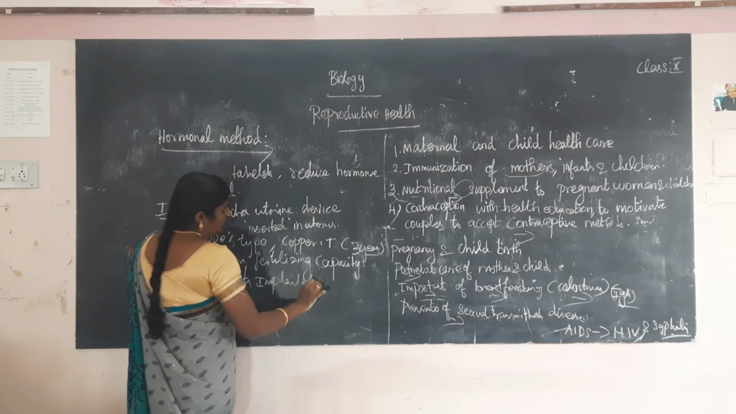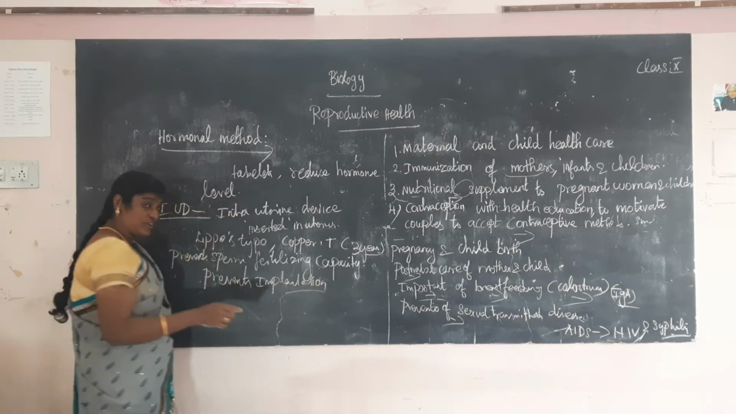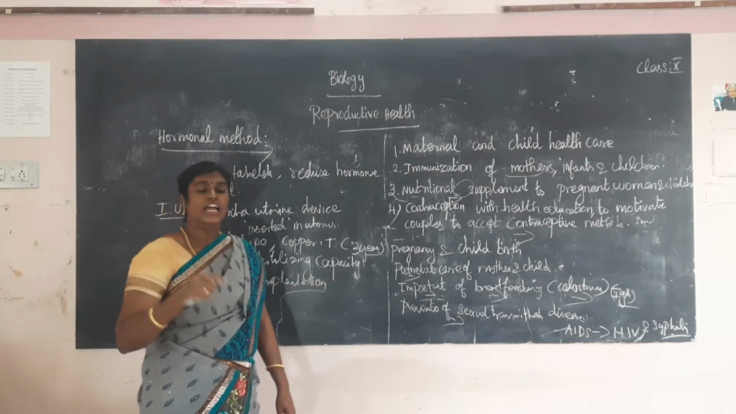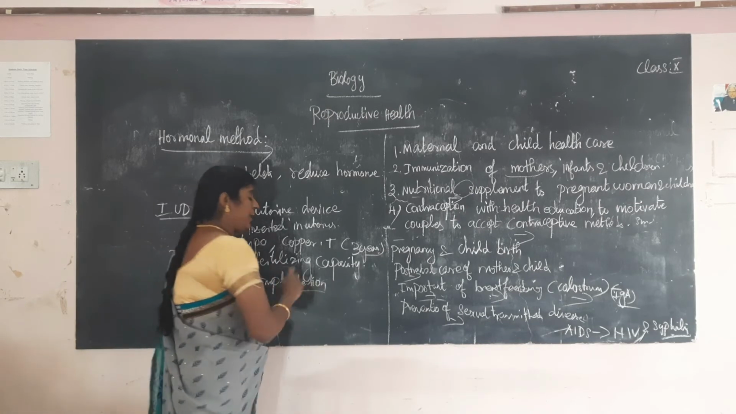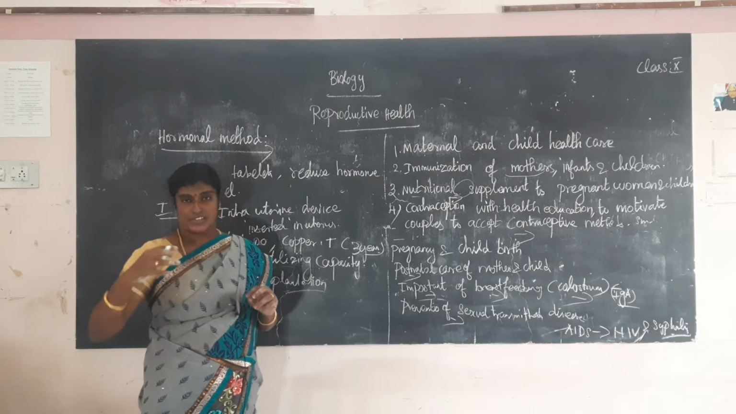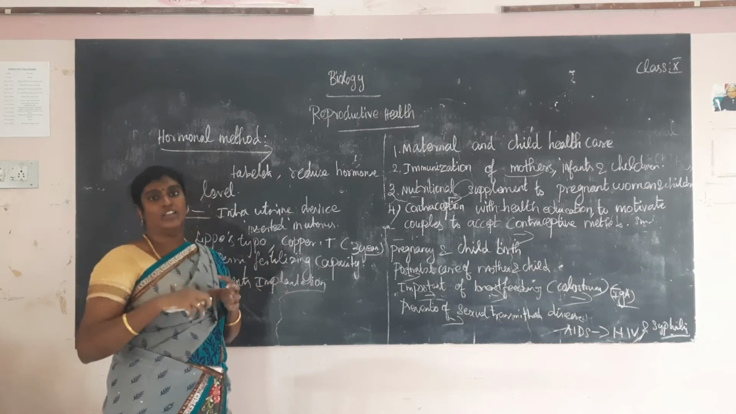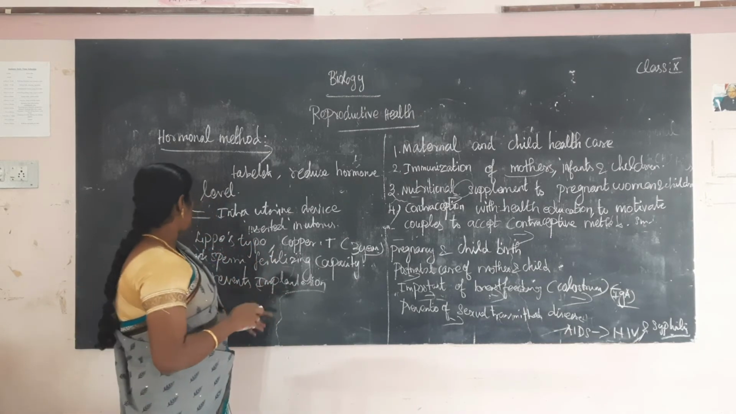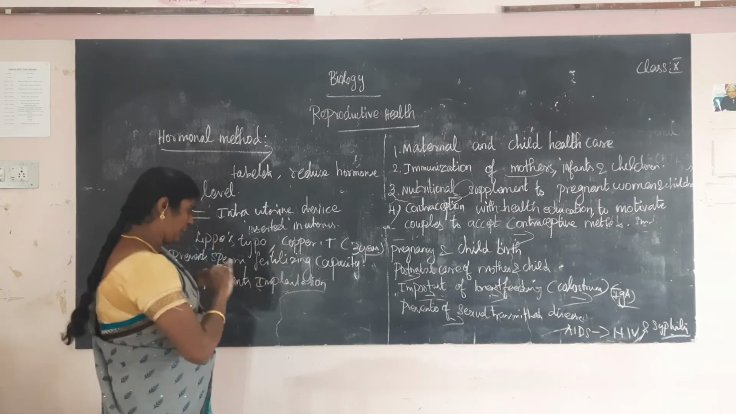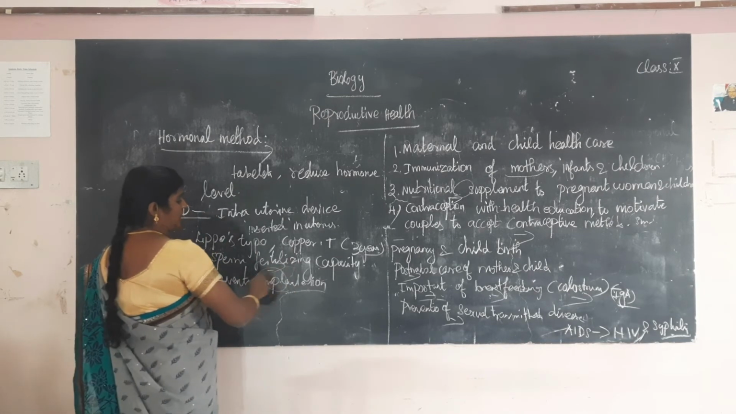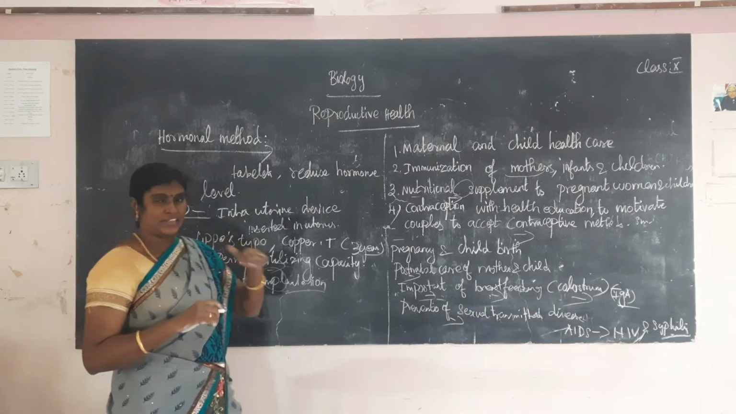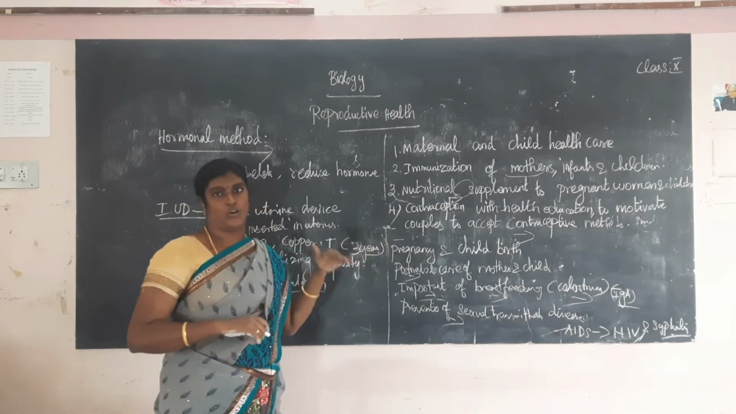What is the meaning of implantation? The fertilized egg or blastocyst attaches to the uterine wall. That is called implantation. So the IUD method directly prevents the implantation process and also reduces the sperm fertilizing capacity.